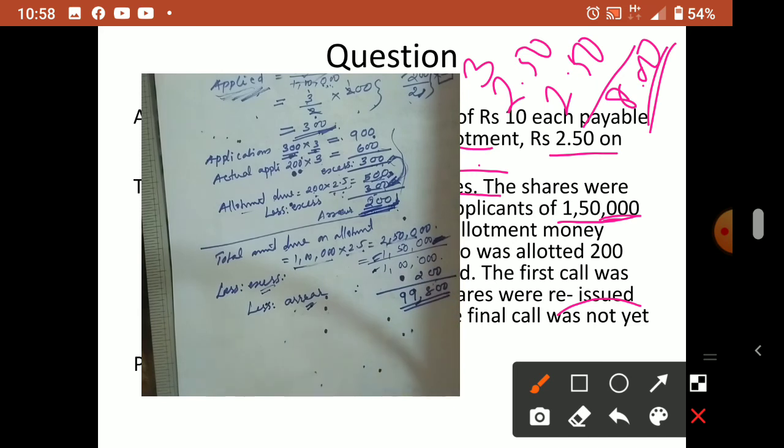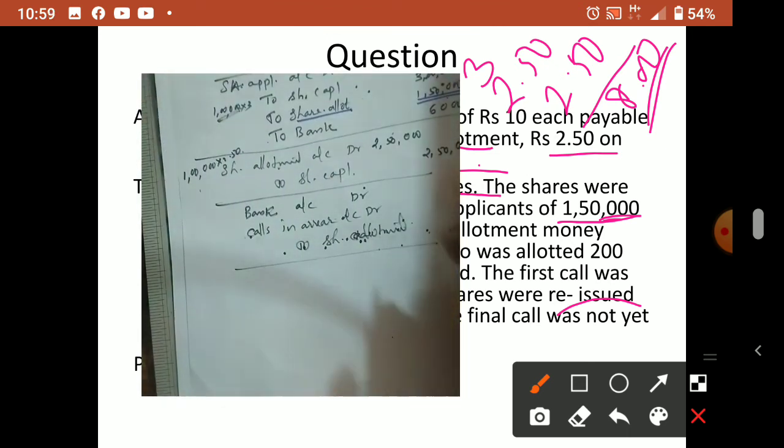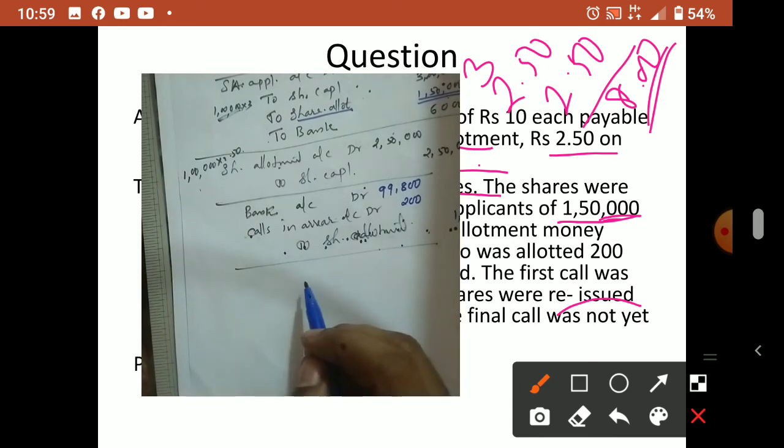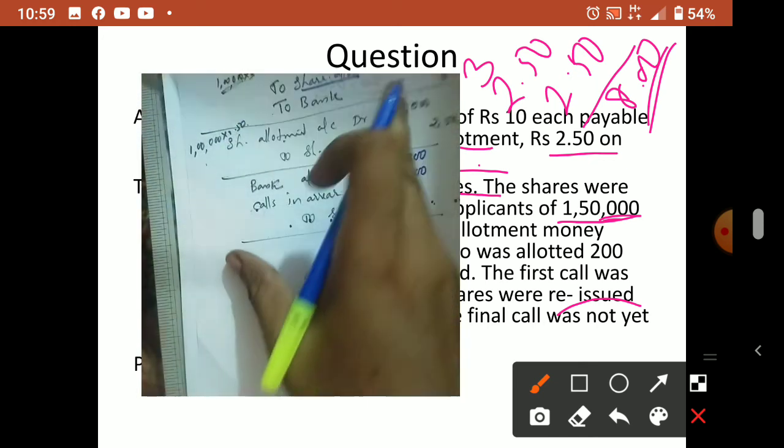Okay, now we can write here in the journal entry. So what can we write? How much received? 99,800. Calls in arrear how much? 200. So total rupees 1 lakh. Okay, so what is over now? Allotment over. After allotment, what they did, they forfeited the shares. So 200 shares forfeited.